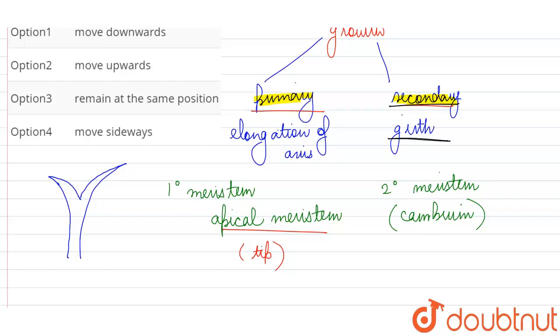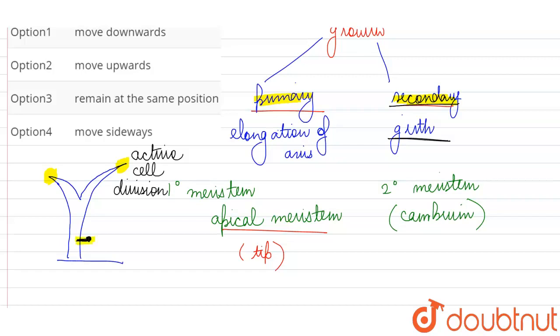Now suppose during the beginning of our experiment, we are inserting the nail over here. What we are going to see is that whatever growth occurs, whatever increase in height occurs over these 3 years, it is going to be because of apical meristem found at the tip of the shoot, and therefore the height at the nail is not going to increase, but new cells are continuously being added at the tip. The meristematic tissue at the tip, the apical meristem, is a site for active cell division, and the increase in height is because of this meristem found at the tip.